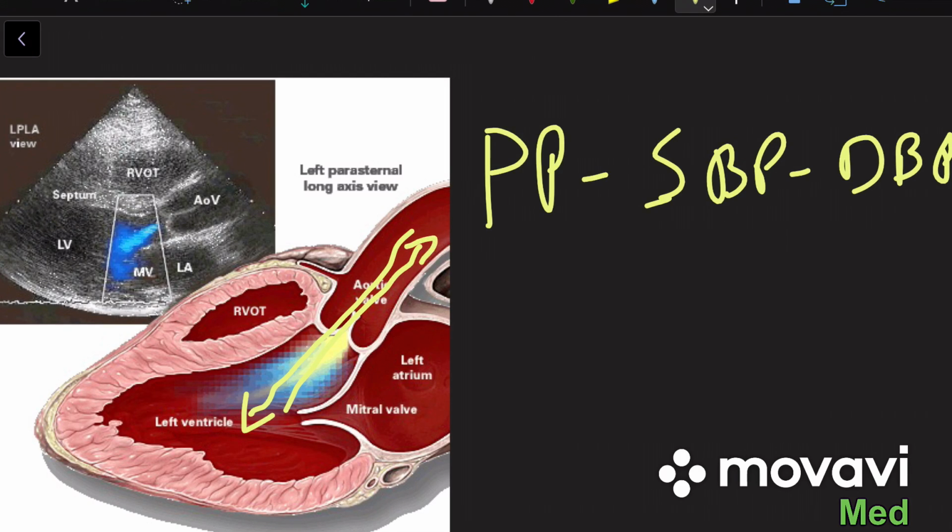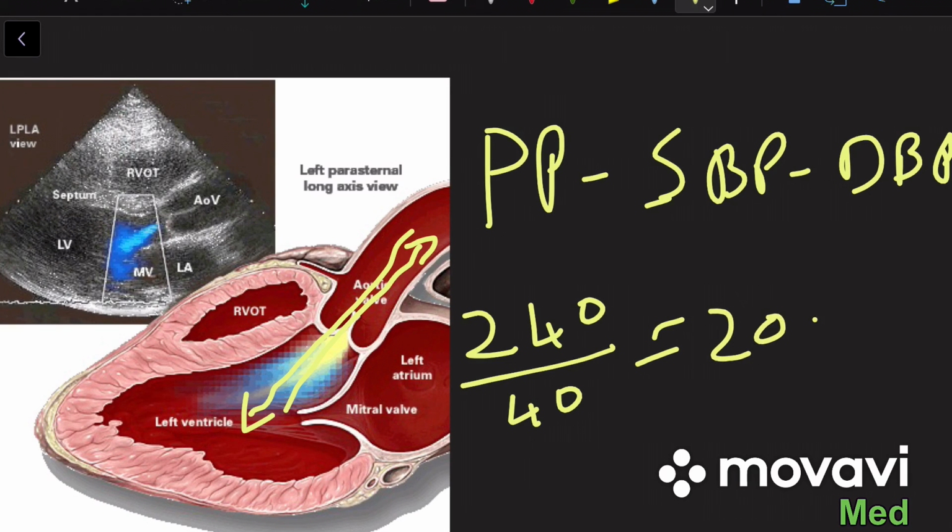So the patient with aortic regurgitation tends to have a high systolic blood pressure and a low diastolic blood pressure. The pressure can be, for example, 240 by 40, which means the pulse pressure is around 200. In normal cases the pulse pressure is around 20 to 40, but here you can see a wide pulse pressure.